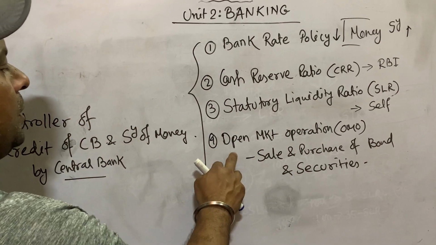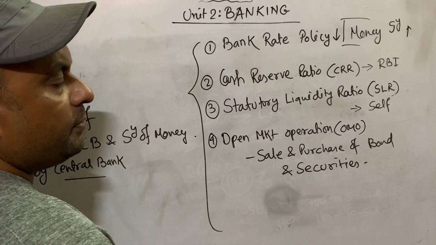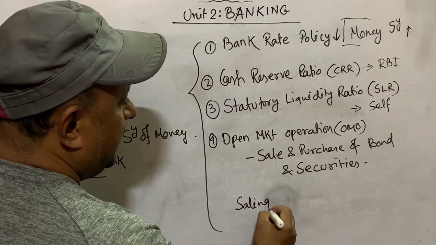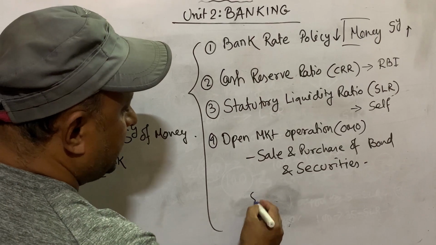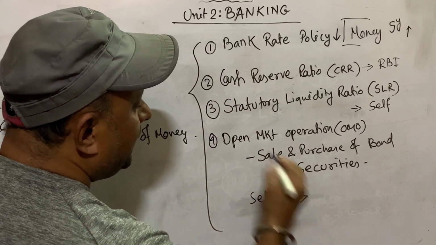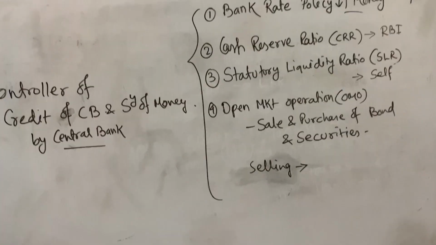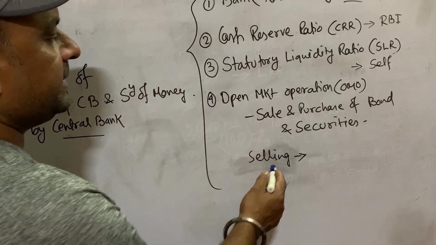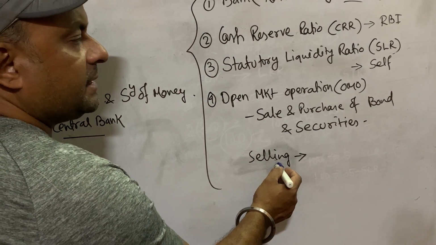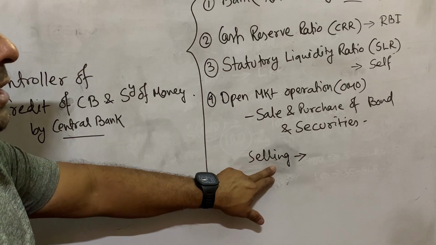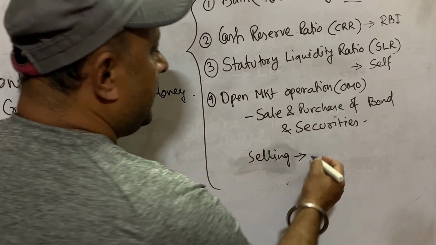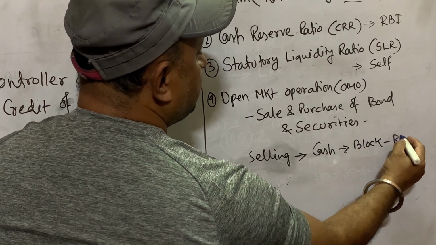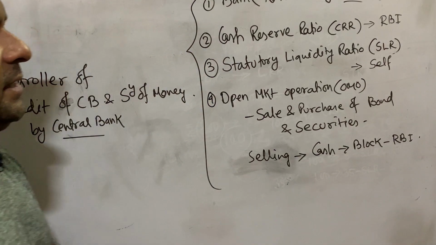Now, how can it control the money supply? If there is more money supply in the country, what does the central bank do? The central bank starts selling the securities through commercial banks in the market. So what happens? Money is drawn out of the market by the central bank by selling the securities. When the central bank starts selling securities, commercial banks purchase the securities against their cash reserve. So what happens? Their cash is now blocked with the Reserve Bank of India,